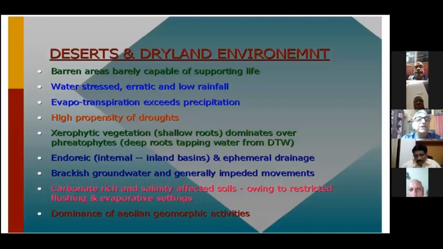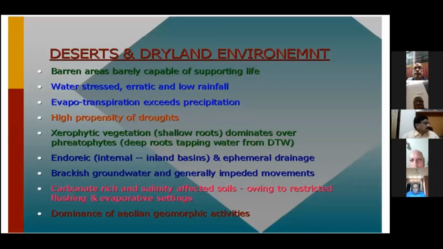To briefly mention again, the deserts and dryland environments are barren areas, barely capable of supporting life, with very harsh living conditions. They are water-stressed areas with erratic and very low rainfall, and evapotranspiration exceeds precipitation. It's very dry, with a very high propensity of droughts, and they are subject to total failure of the rainfalls.